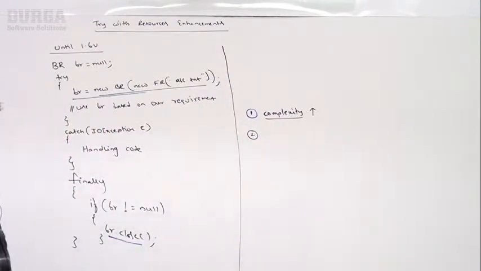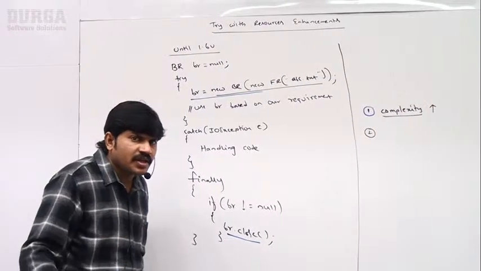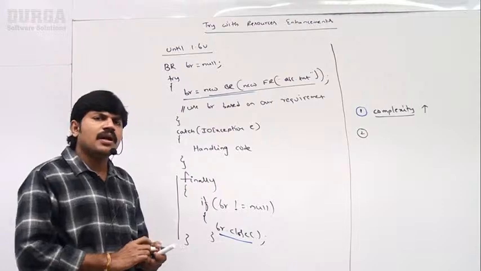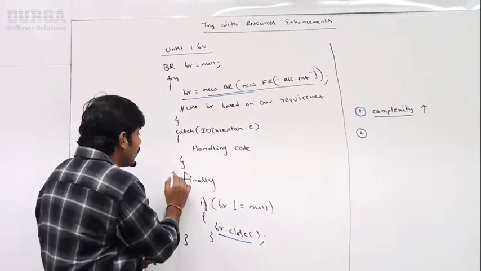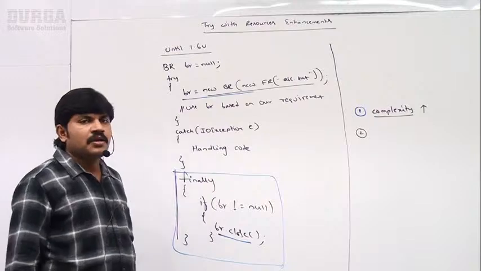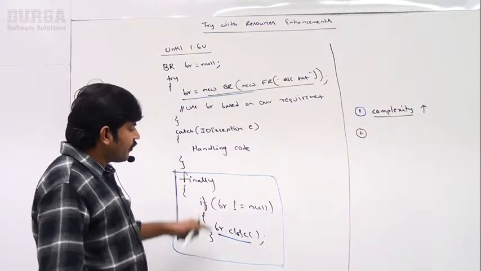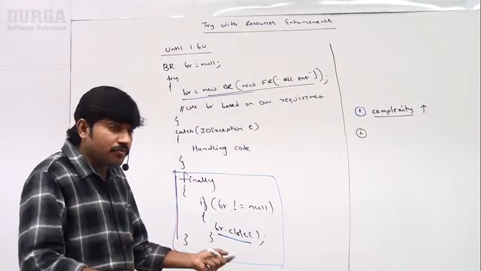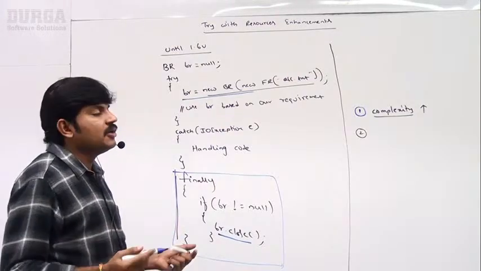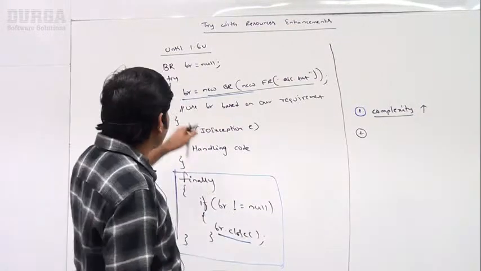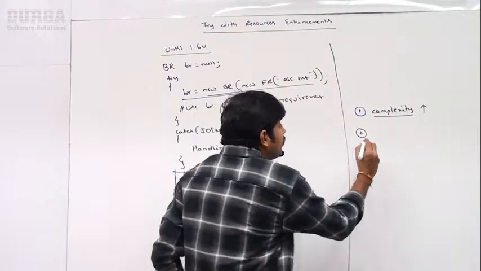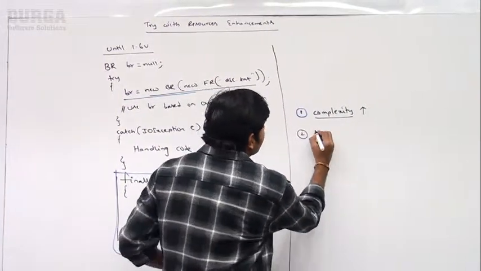There is a second problem: where we have to close. Can you spell out where we have to close? Inside the finally block. So compulsorily the programmer is required to write the finally block, because I have to close, right? Sir, we are writing the finally block explicitly. Automatically what will happen is the length of the code will increase and the readability will go down. Are you getting it, right?